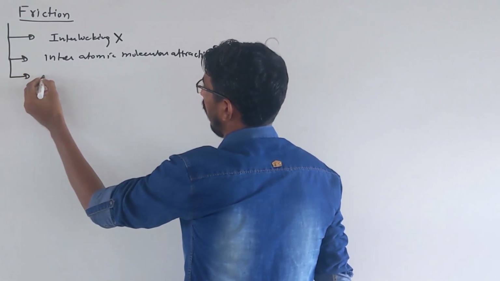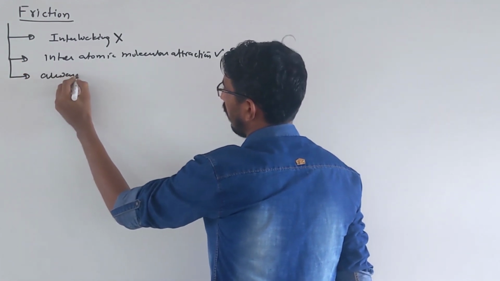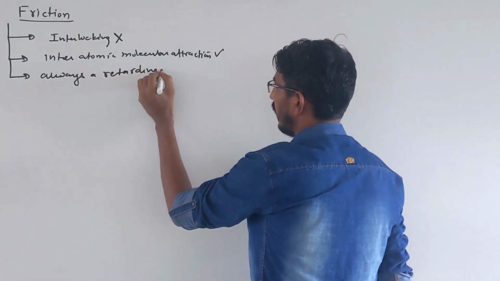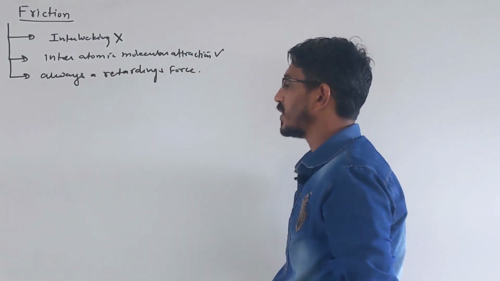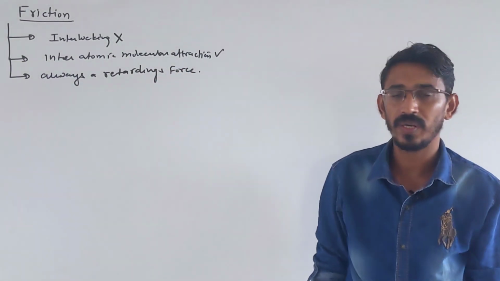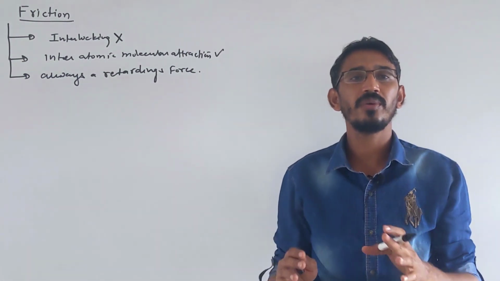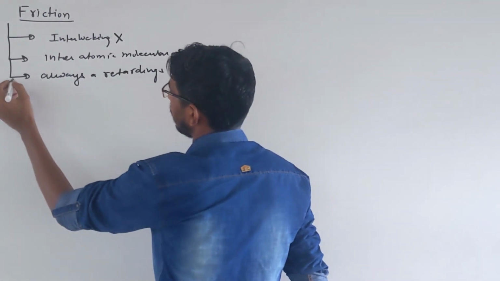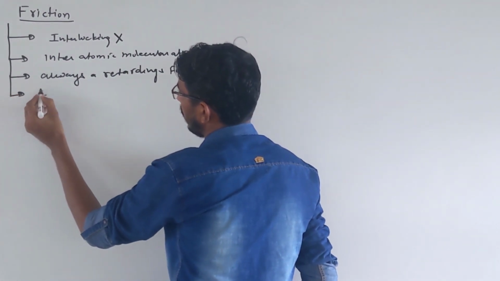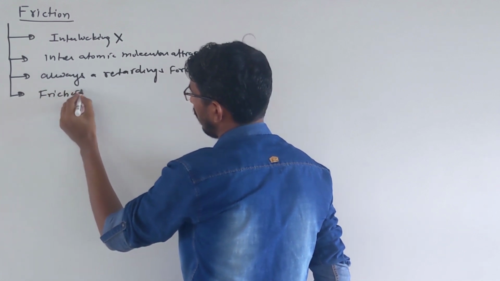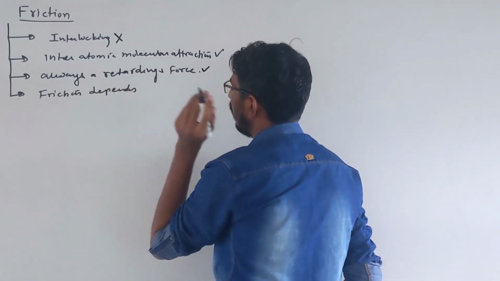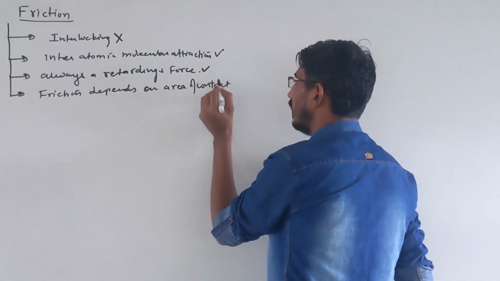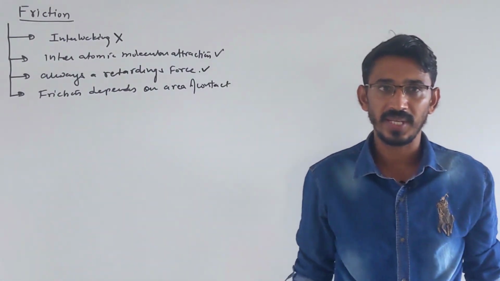So what are the important properties of this force? First, this is always a retarding force. It always tries to stop the body. What does the friction force do? It is always trying to stop our moving bodies, so it is always a retarding force. Then, this friction force depends on the area of contact. How much area we are in contact with also matters.